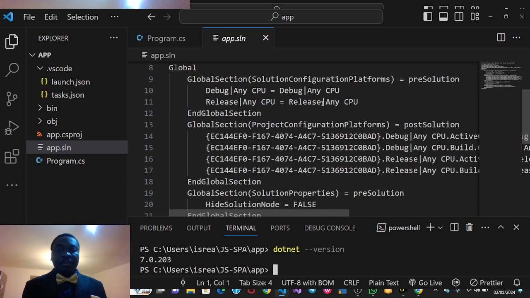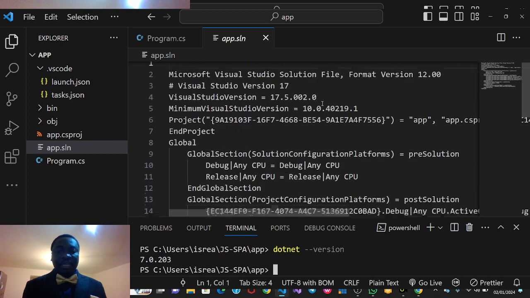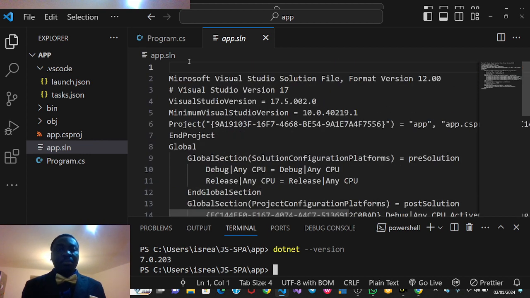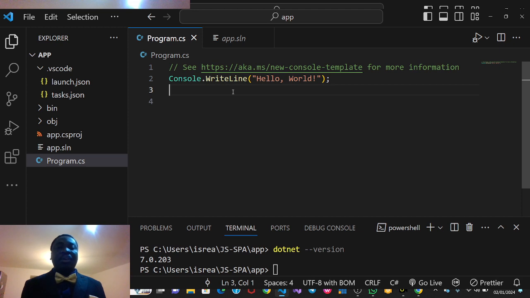Also, the next thing we are going to move on to is the Console.WriteLine Hello World. This is automatically done. So there are some things I'm going to do. I'm going to run it. So how do you run your application? Just go to your top right.